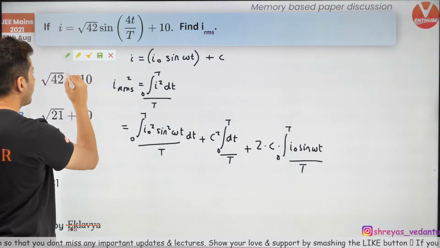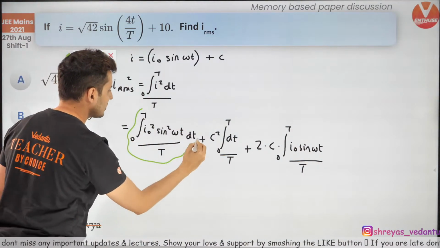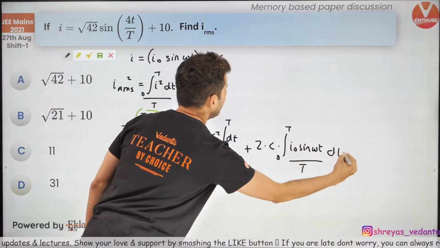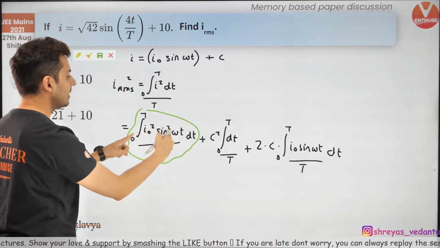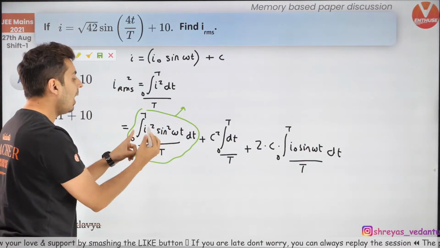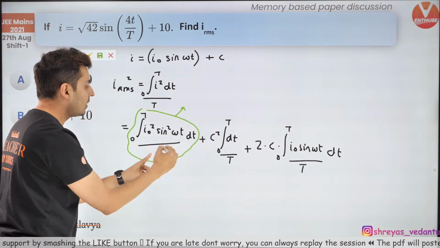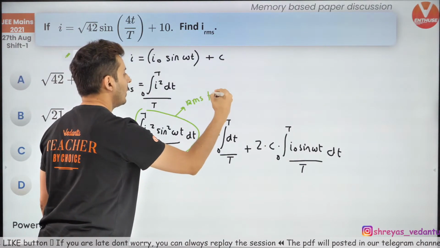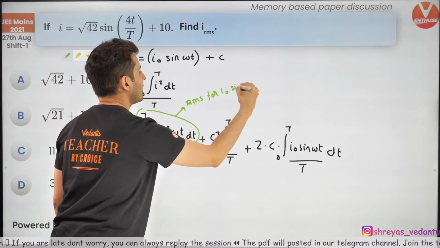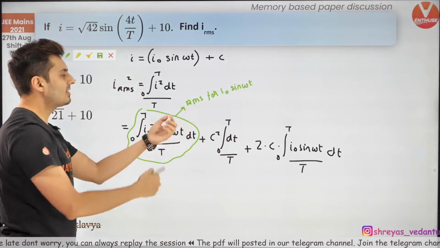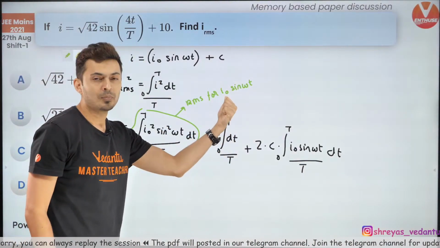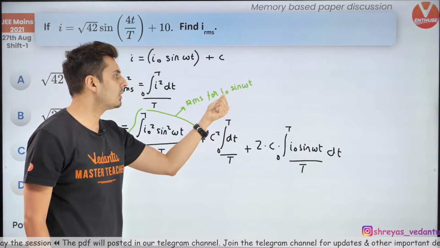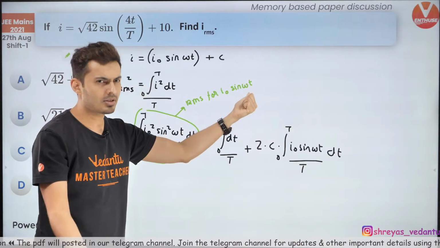Now try to recollect this one over here. This one over here is nothing but the definition of RMS for I naught sine omega t. What is the RMS value for a periodic current or periodic voltage with amplitude I naught and some angular frequency omega?